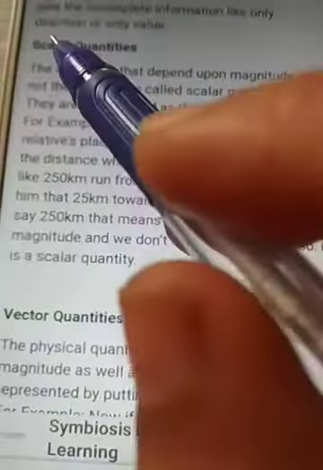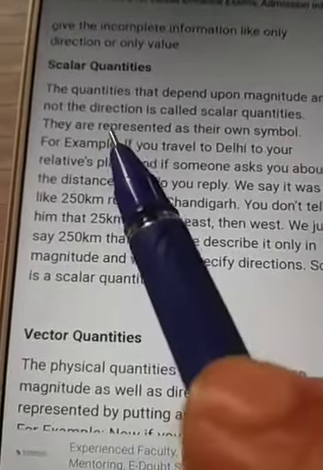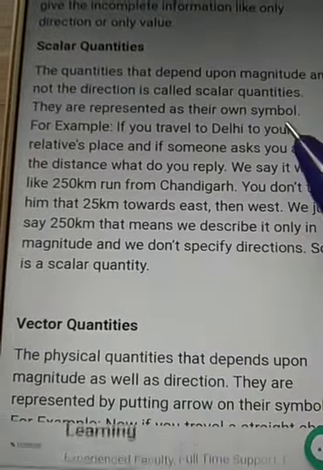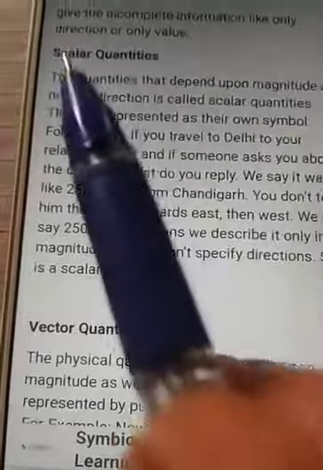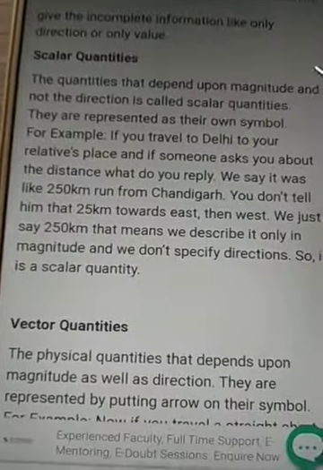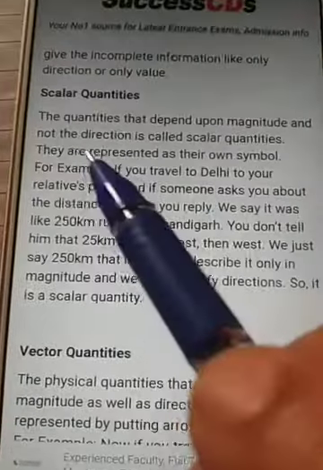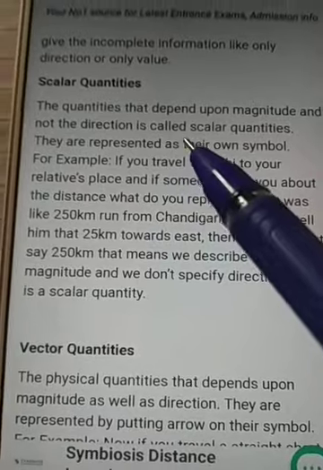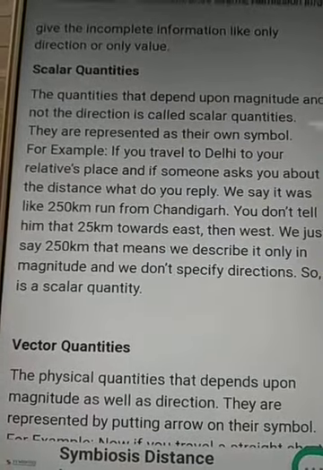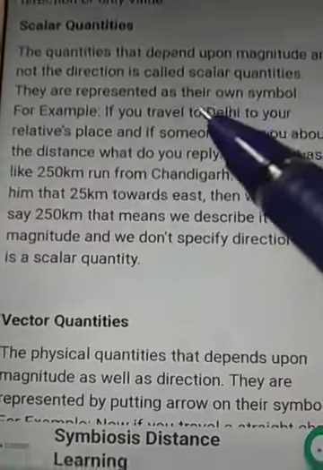The quantities that depend upon magnitude and not the direction are called scalar quantities. What is a scalar quantity? The quantities that depend upon only magnitude and not the direction are called scalar quantities. They are represented by their own symbol.